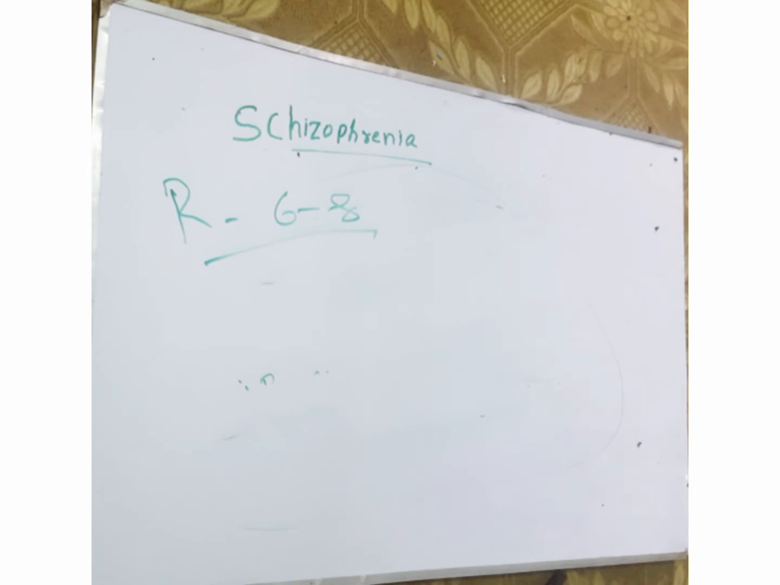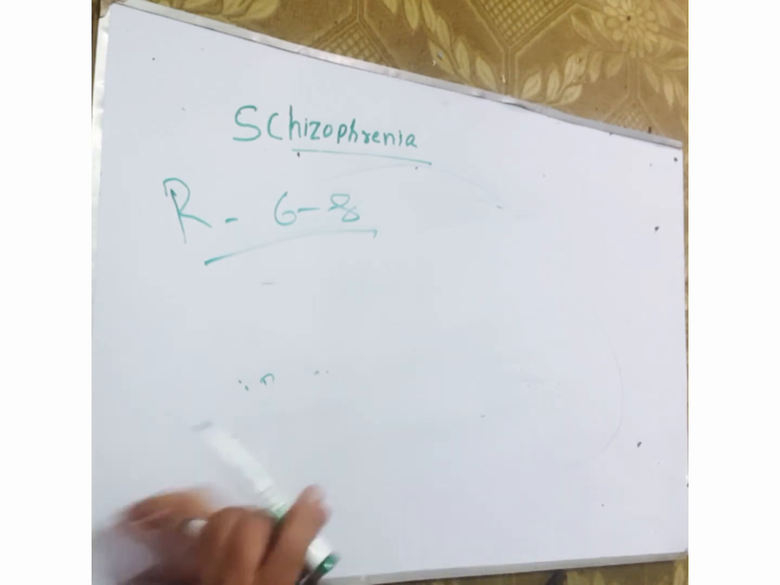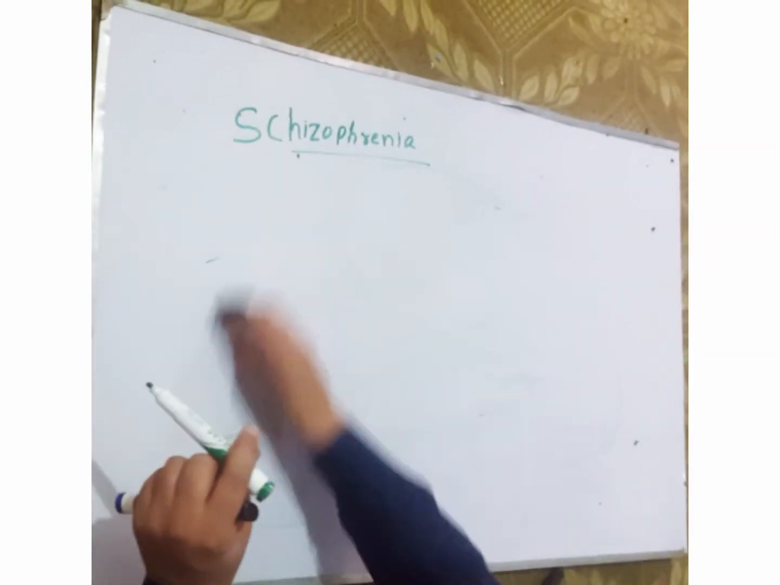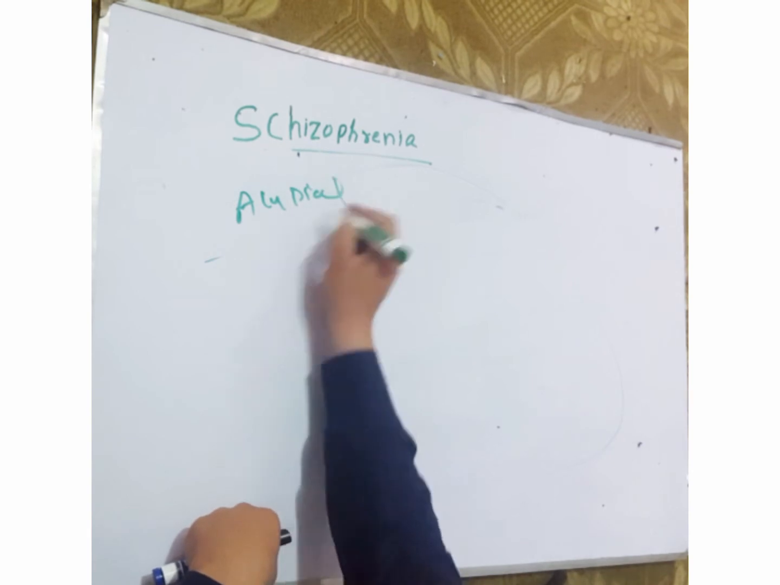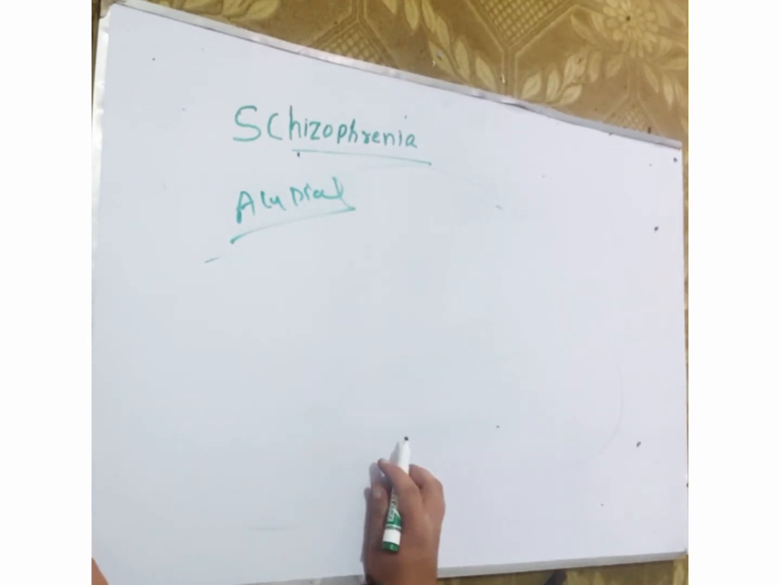Atypicals, that is the new drugs, are more effective in the treatment of negative symptoms and in improving the cognitive functions. An equivalent response can be achieved by a low dose of atypical. If we use the atypical at low dose, an equal response can be achieved as compared to the typical.